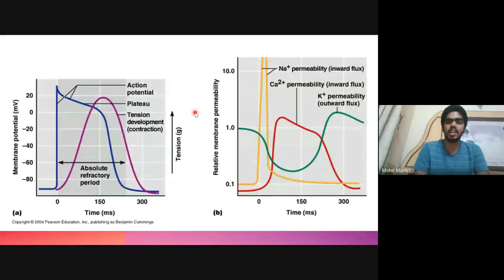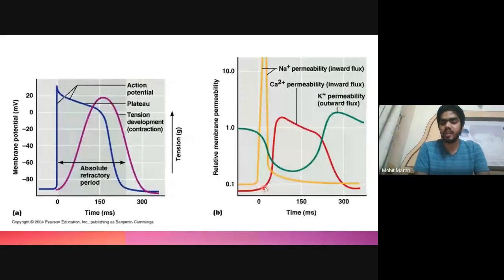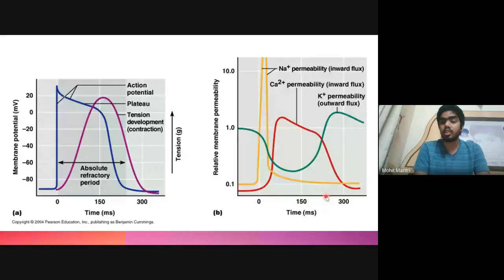So what happens is when the action potential reaches, the fast sodium channel opens and immediately closes back. So a large influx of sodium takes place, and the membrane potential increases from negative 85 to positive 20 or 25 millivolt. And at the same time, the slow calcium channels are slower to open, so they also open but a bit late, and they remain open for a longer time, that is around 200 milliseconds.